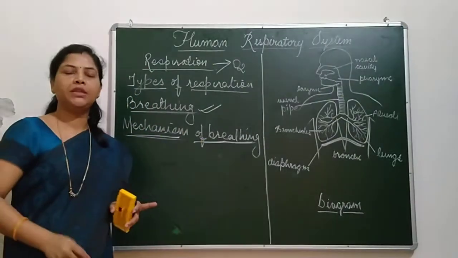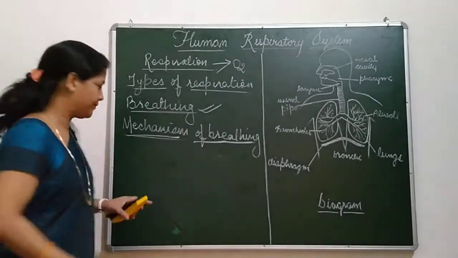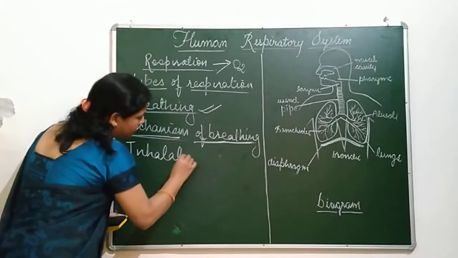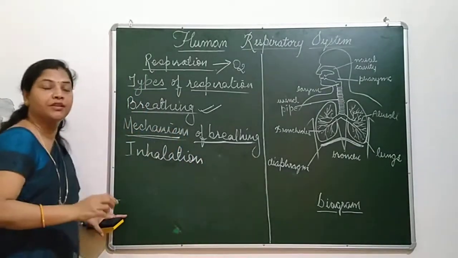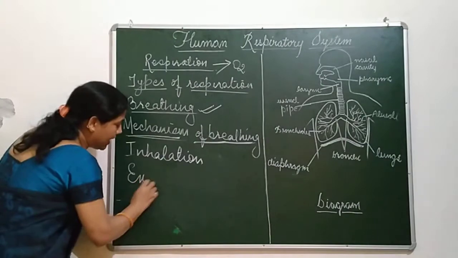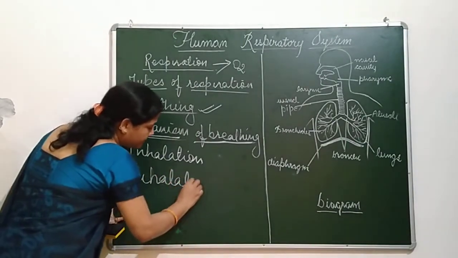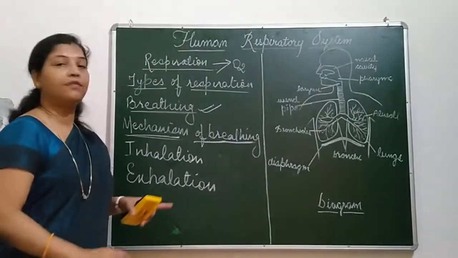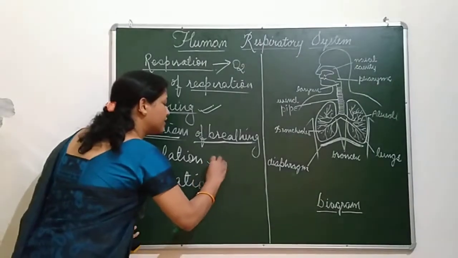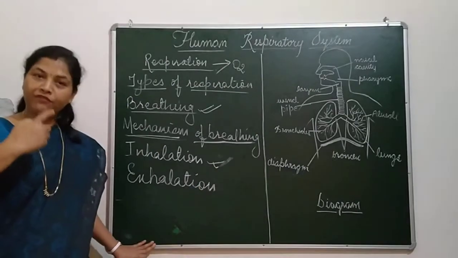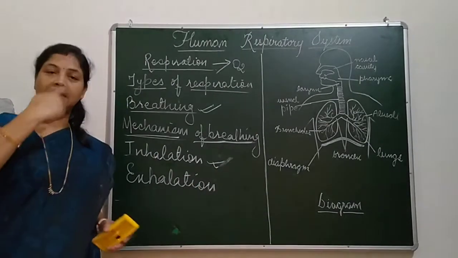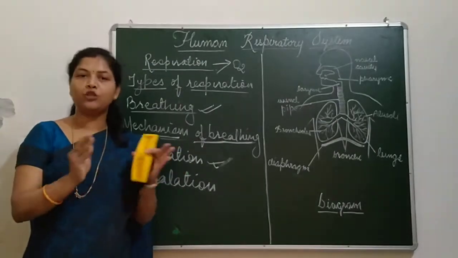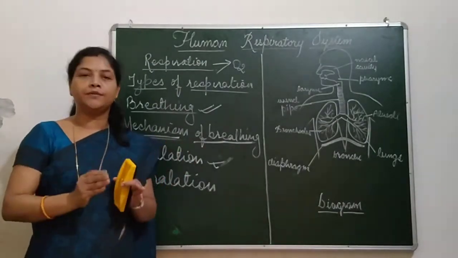In the mechanism of breathing, two processes are there. The first one is called inhalation and another one is called exhalation. So what happens in our body at the time of inhalation? When we inhale, or when we take oxygen inside, obviously the lungs get filled with oxygen and become fluffy.